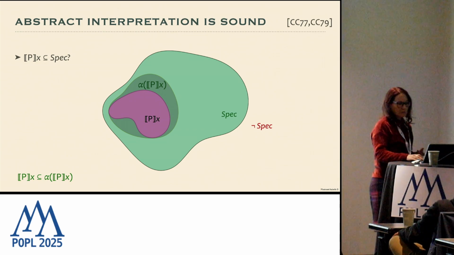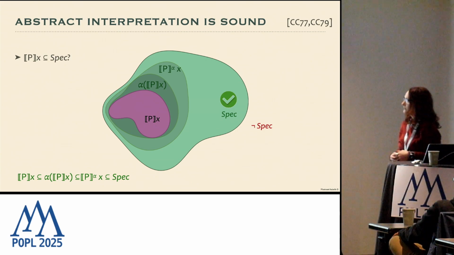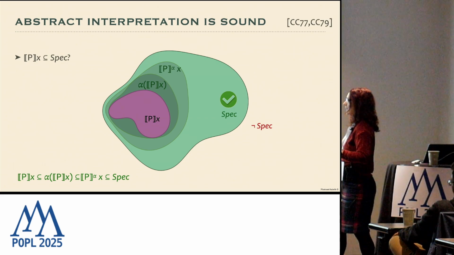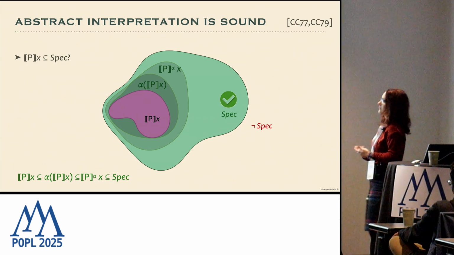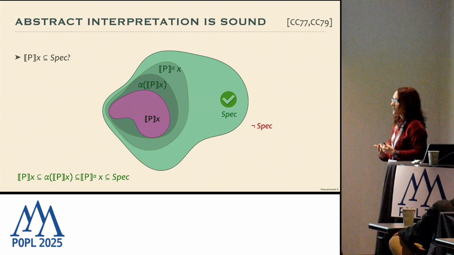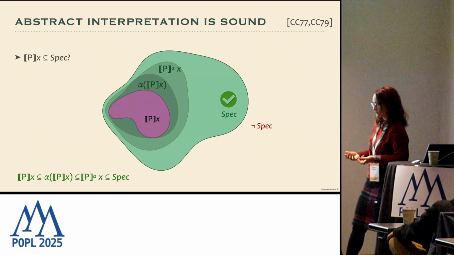And this means that we need to compute an abstract semantics which soundly approximates the abstract property. And in this case, if the abstract semantics satisfies the specifications, then by inclusion we have also that the concrete semantics satisfies the specification.